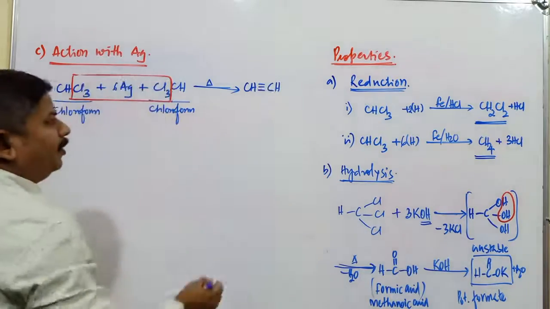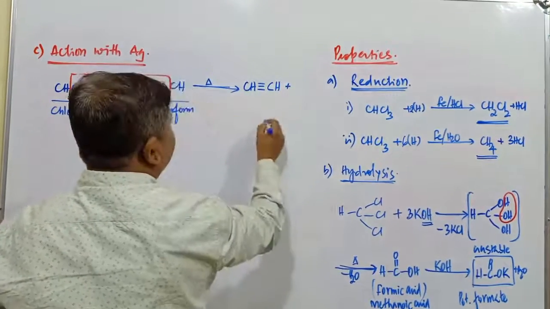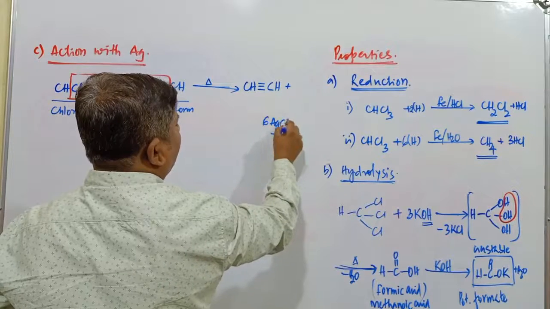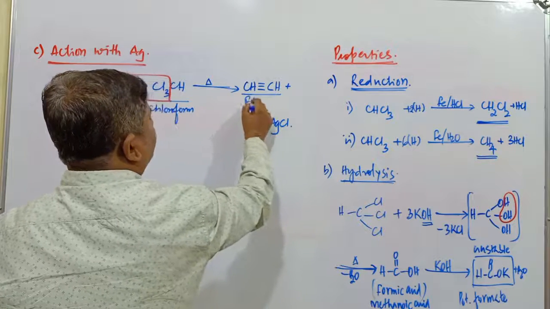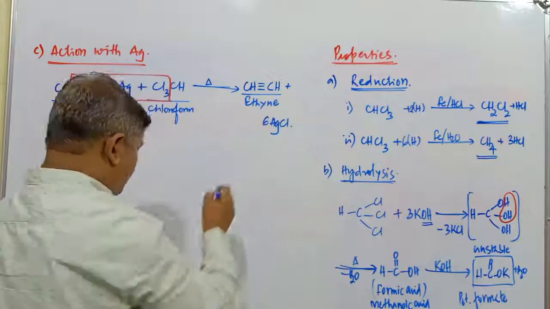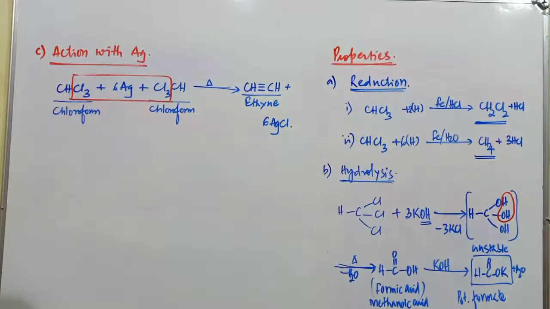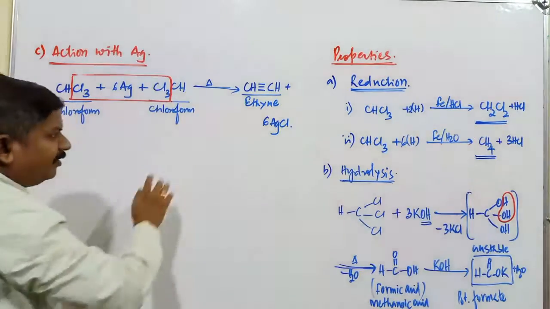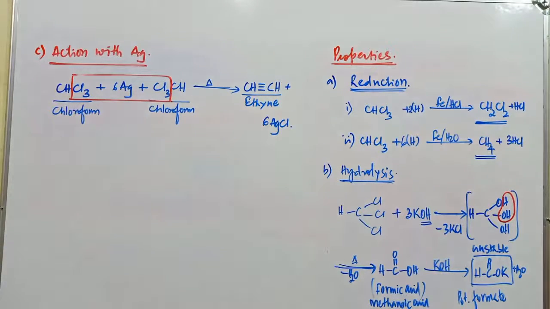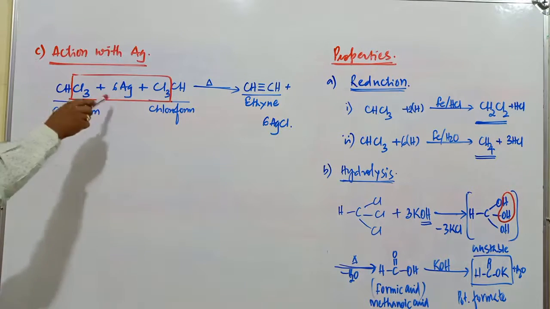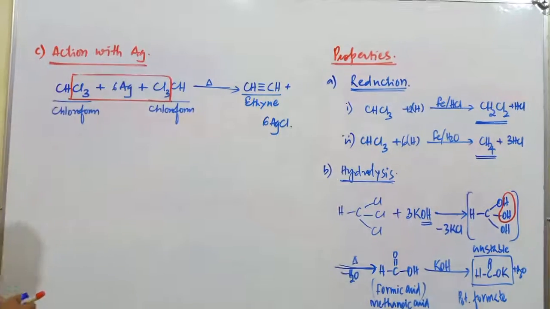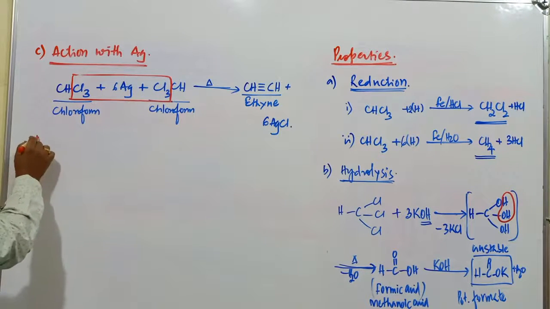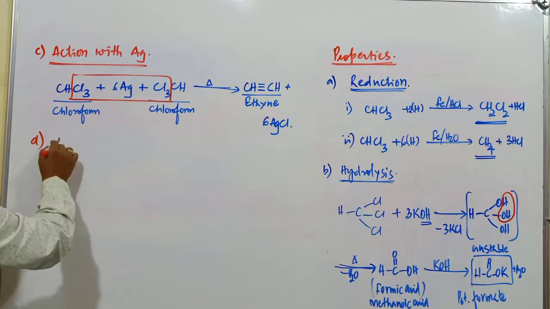By a triple bond, plus 6 moles of AgCl. This compound is known as ethyne. Probably in class 11th, this is one of the reactions used in the manufacture of alkyne, that is ethyne. So silver metal converts chloroform into ethyne.